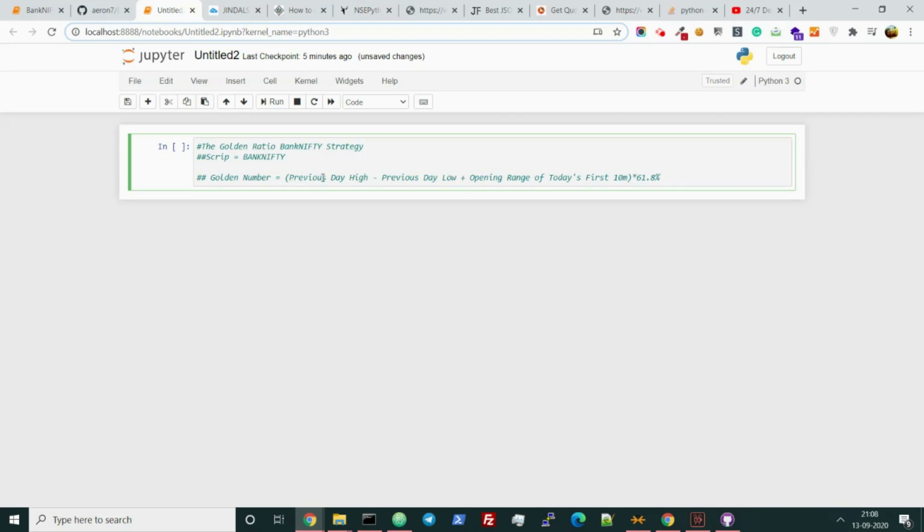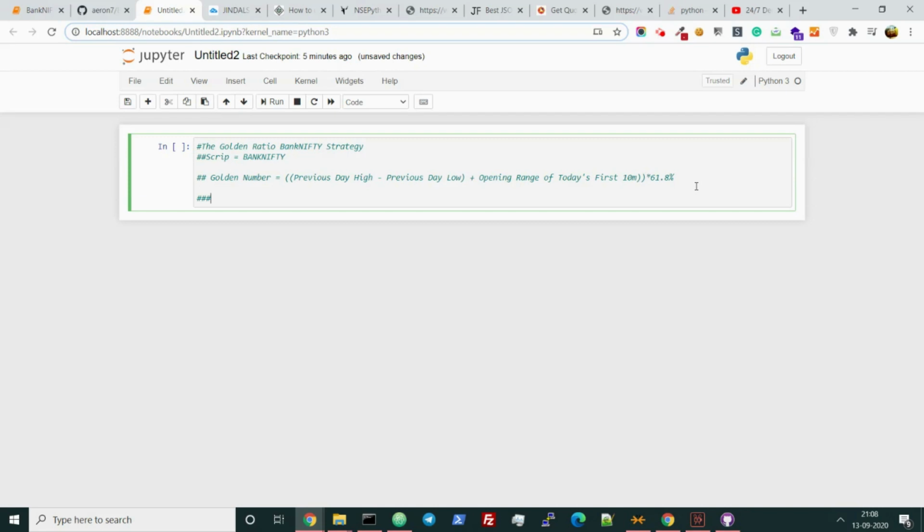Okay. And we can also segregate this like this. This is the correct way. So this is the entire candle size plus today's opening range into this. Fine.